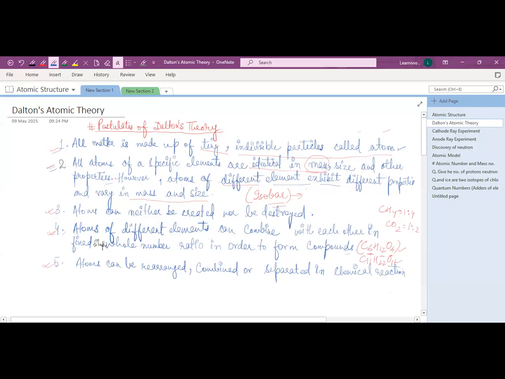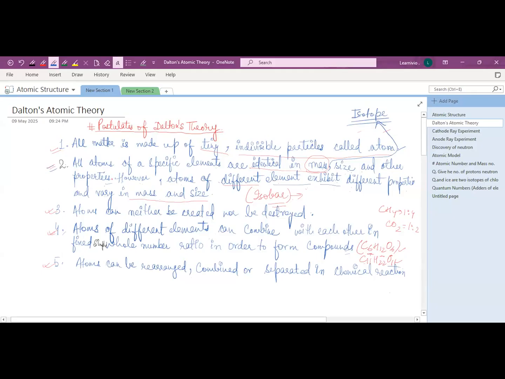But he didn't explain isotopes. We know that isotopes have the same atomic number but different atomic mass. Isotopes are of the same element, but they have different mass.